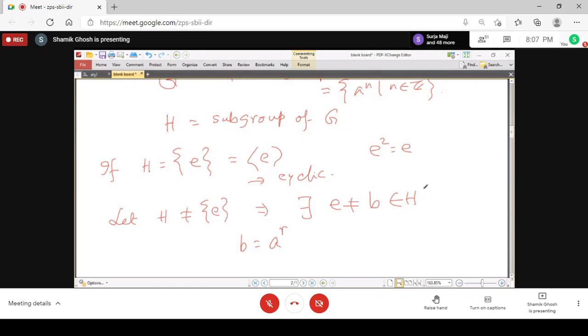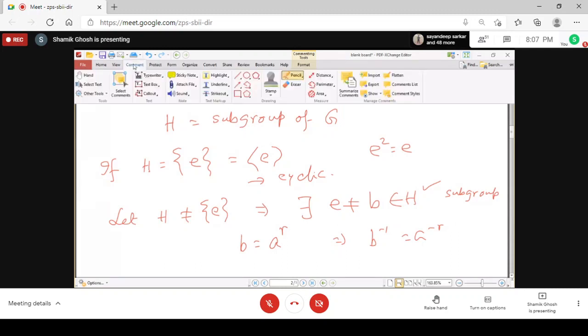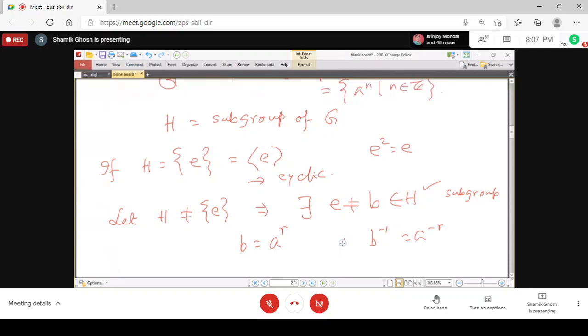But H is a subgroup, so since B is in H, B inverse, that is A to the power minus r, is also in H. I should write this first and B inverse second.